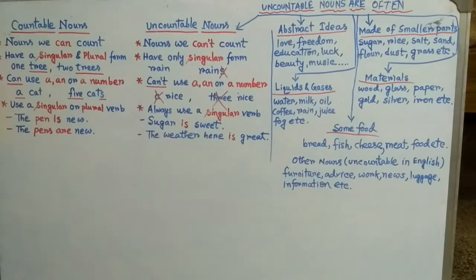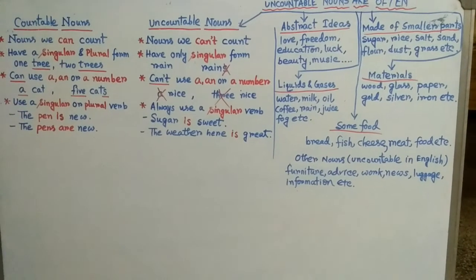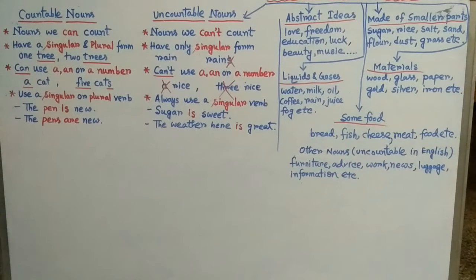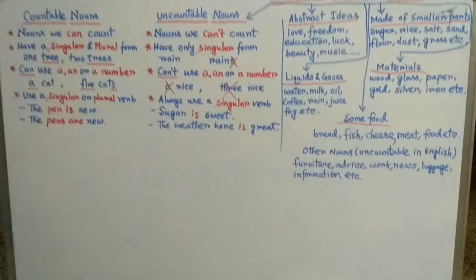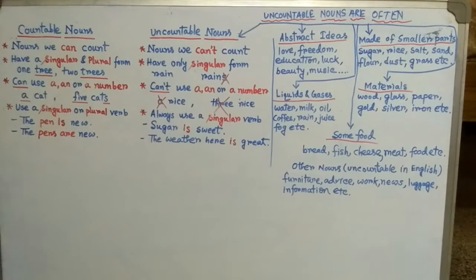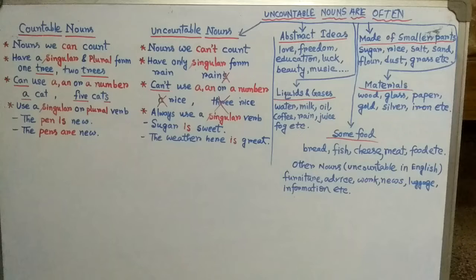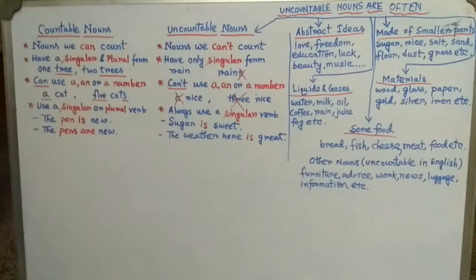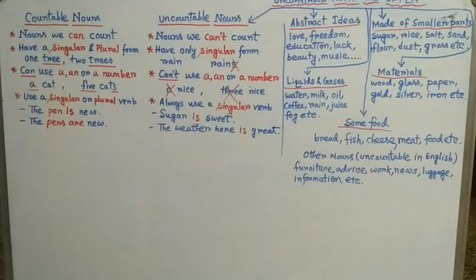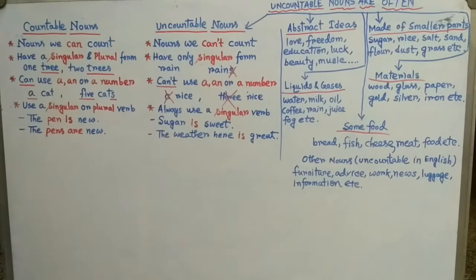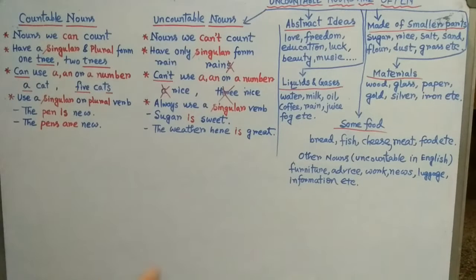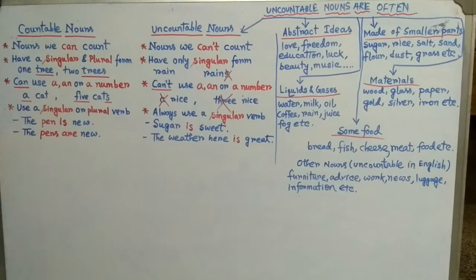Please give me a cup of coffee. Or please give me 2 cups of coffee. Here also it is the same. We are counting the cups, the container the coffee is in. These are all uncountable nouns.